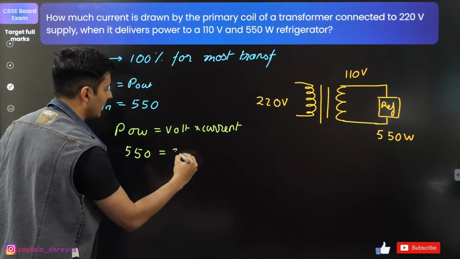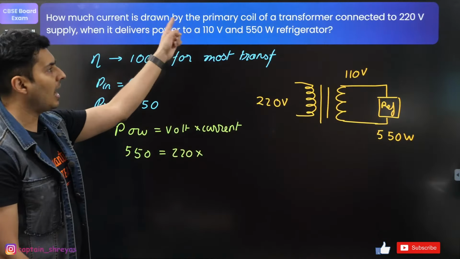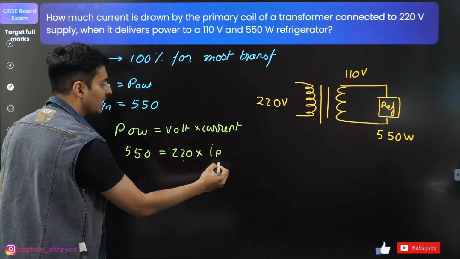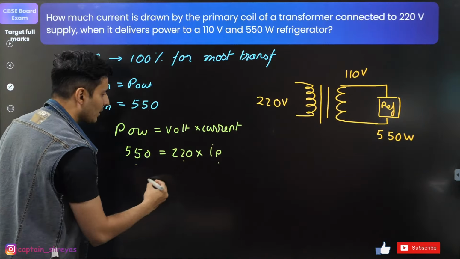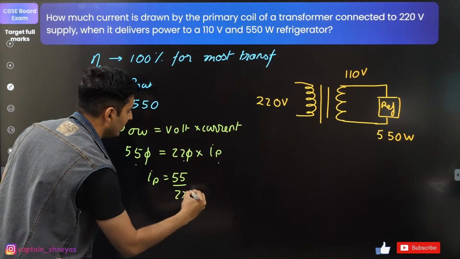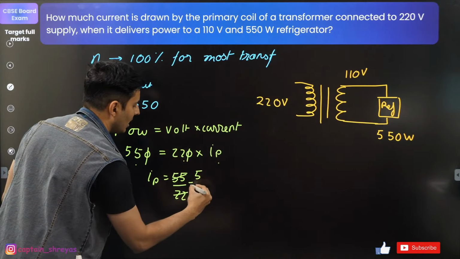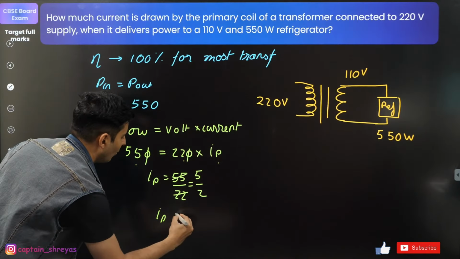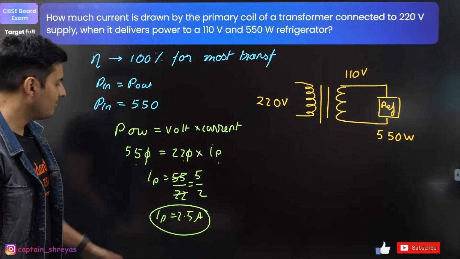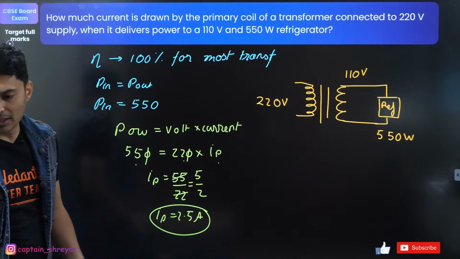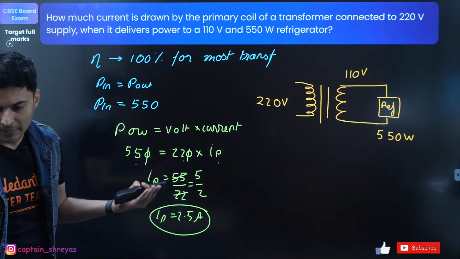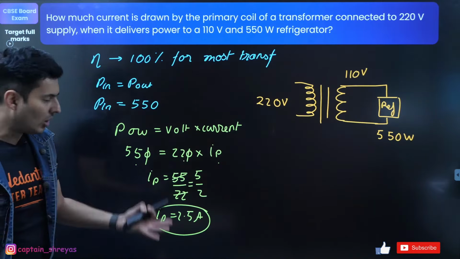Voltage in the input side is 220, because the current is asked in the primary coil, so I'm just going to put IP over here. Input voltage into input current is the input power. So 0 cancels. IP will be 55 by 22, goes with 11 5 times, and this will become 2. So current will be 2.5 amperes. 2.5 amperes. Some of you got it. Very good. This is the final answer.